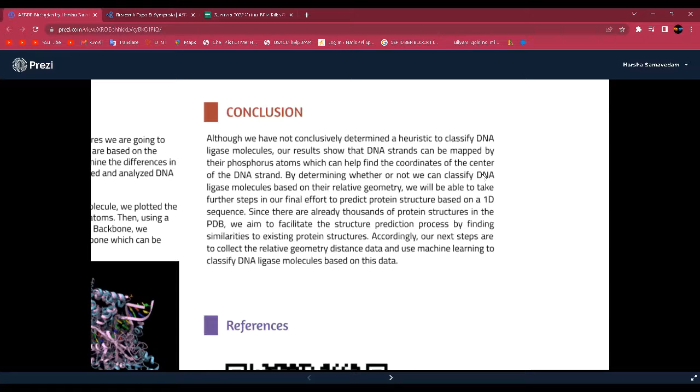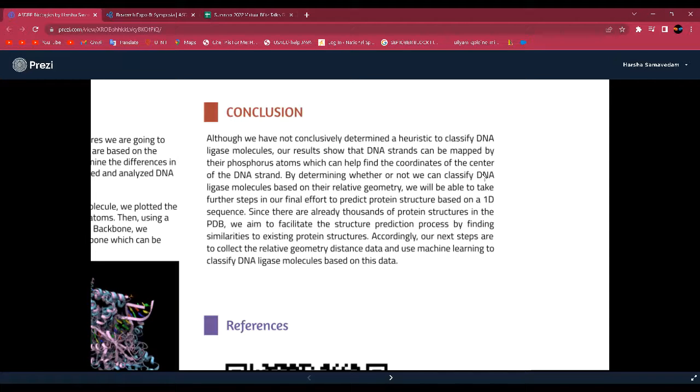For our conclusion, even though we have not yet conclusively determined a heuristic to classify DNA ligase molecules, our results show that DNA strands can be mapped with their phosphorus atoms. That can help us find the coordinates of the center of the DNA strands, which, as we mentioned earlier, can help us find the distances to the relative geometry.